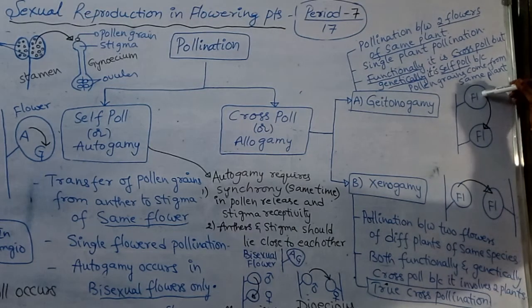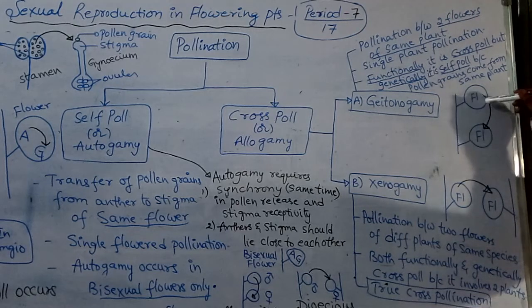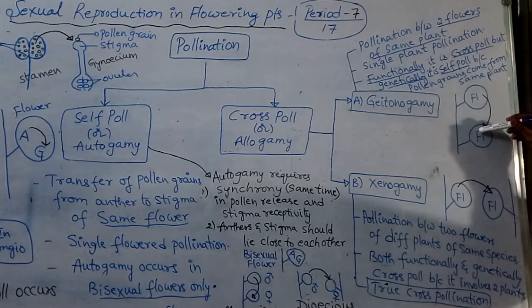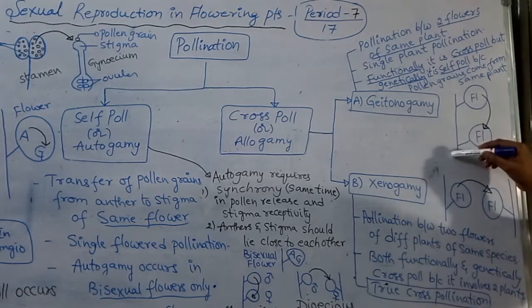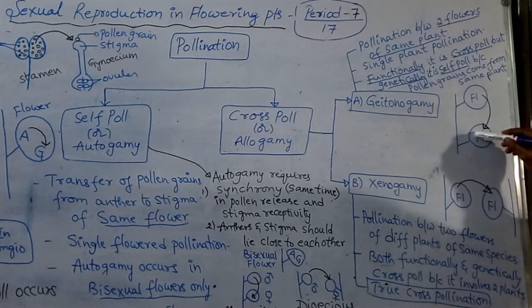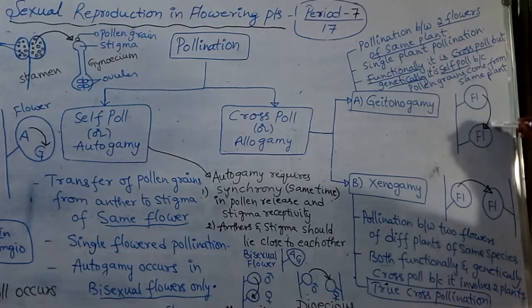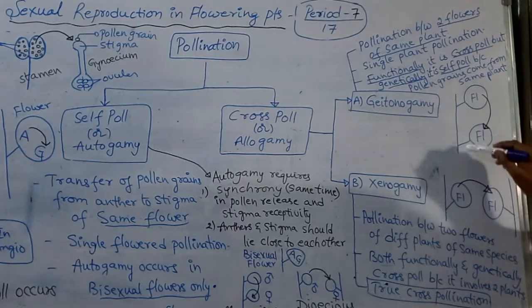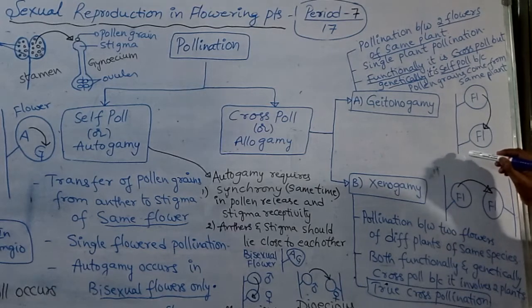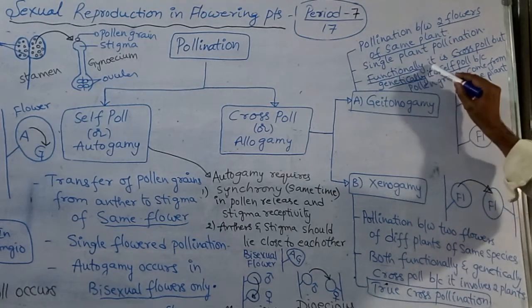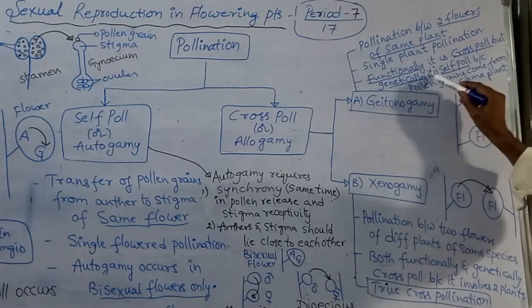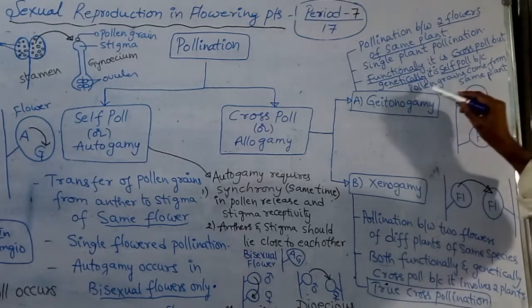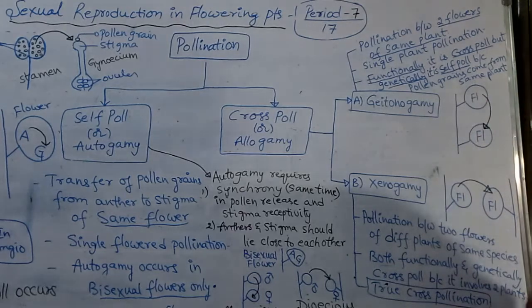So though it looks like cross pollination, that means two flowers are required, these two flowers belong to the same plant, that means genotypically, genetically these two are the same. That means functionally it is cross pollination, but genetically it is self pollination, because pollen grains come from the same plant. That is very, very important, my dear students.